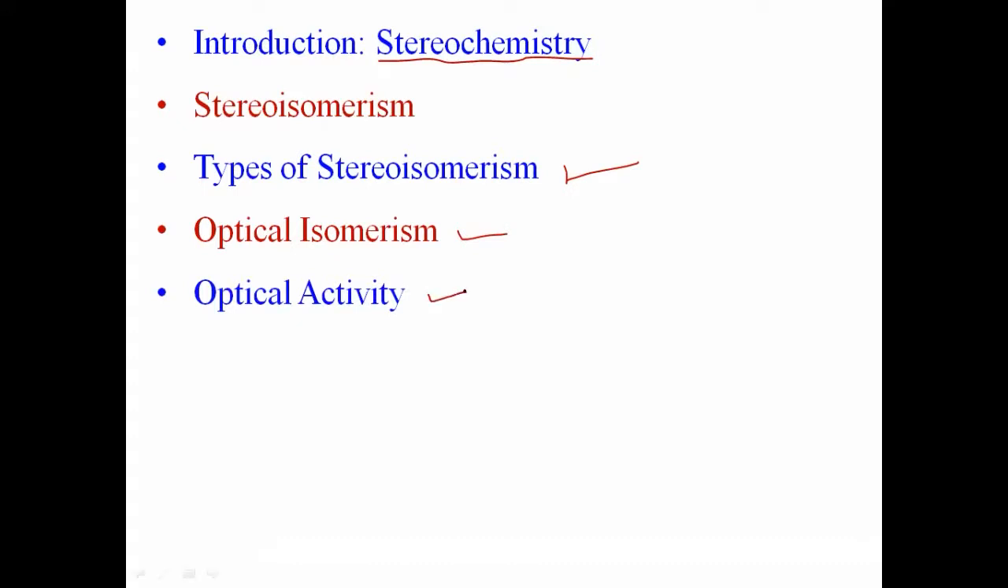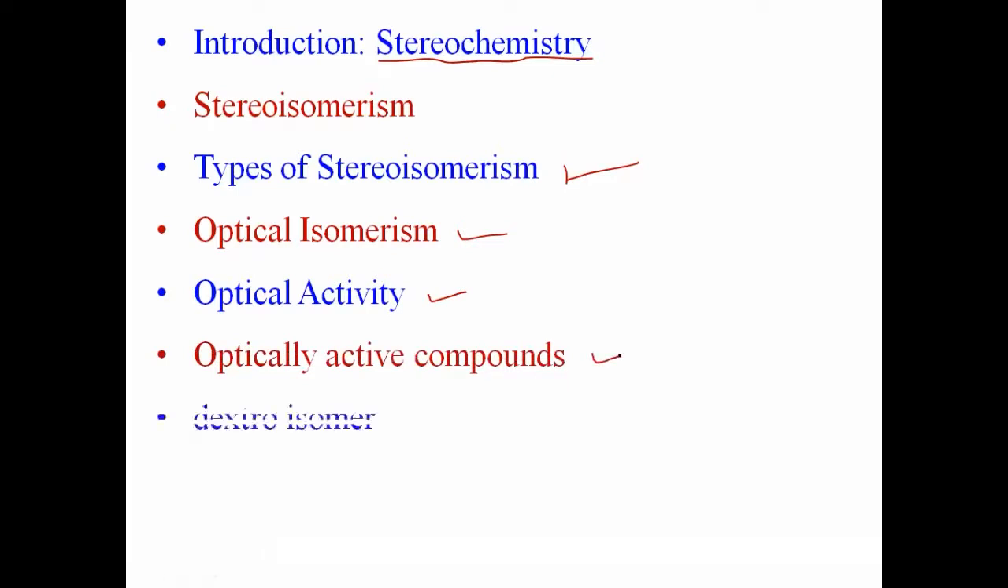Now, what is optical activity? It is the property of a chemical compound to rotate the plane of PPL. A chemical compound having the ability to rotate the plane of PPL, that property, that tendency, is called optical activity. And such chemical compounds which can rotate the plane of PPL are called optically active compounds. Now there are two types of optically active compound: one is the dextroisomer and the second is the levoisomer.